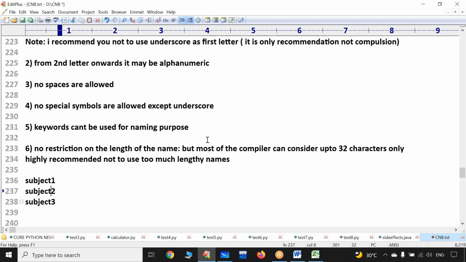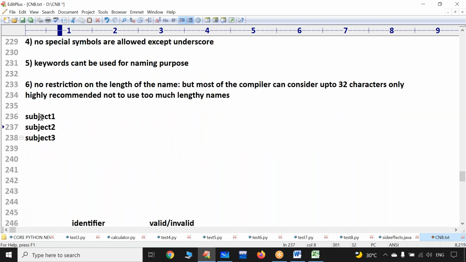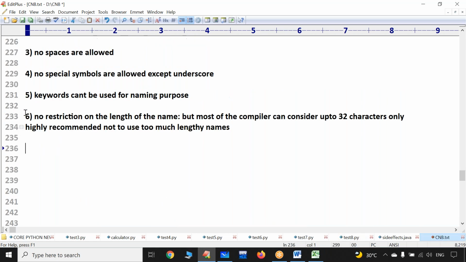So the name must be as simple as possible, and the name should reflect what type of data we are going to store in it. By looking at this name, everybody can understand that with this name we are going to store the marks obtained by the students. So these are the general points.